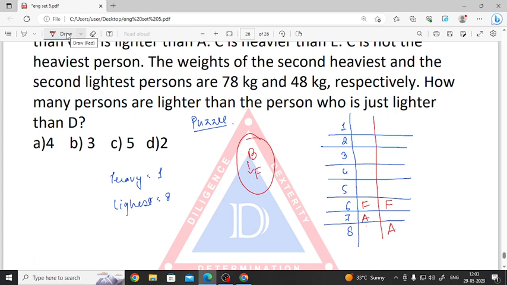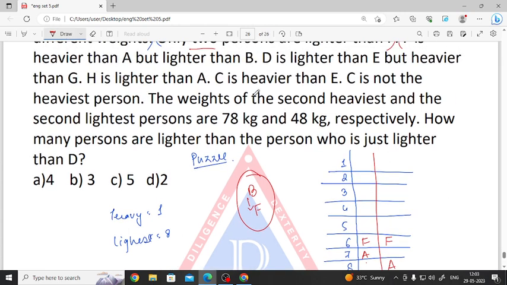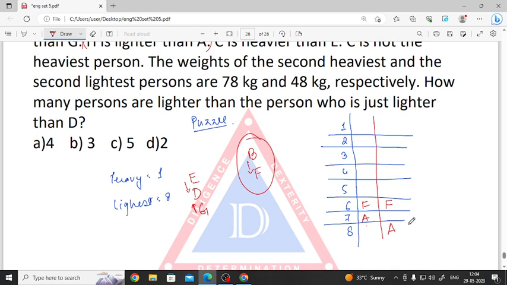Next it is given D is lighter than E but heavier than G. Then E, D, G should be there, though we don't know in which place. That means E, in the middle D, and then G. Then we have H is lighter than A. H cannot be in the 9th place because only 8 persons are there. So possibility number 2 is cancelled out. So H is lighter than A.